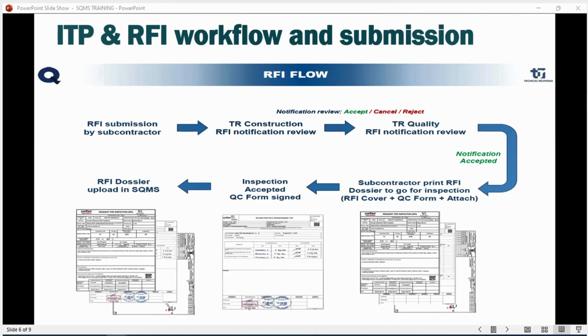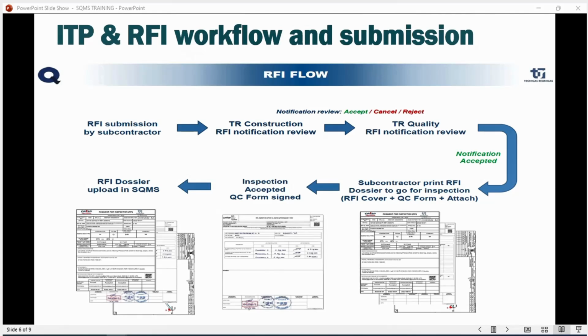The first time you log in and generate a new RFI, the second time you download the RFI, and the third time you upload and close the RFI. So one RFI gets closed from start to end with three logins.